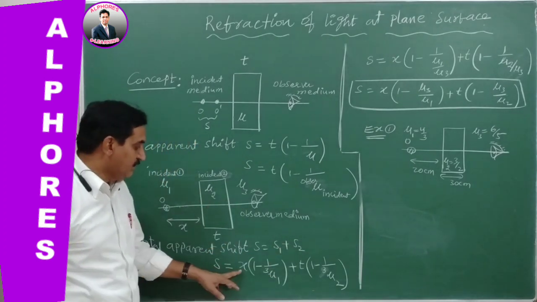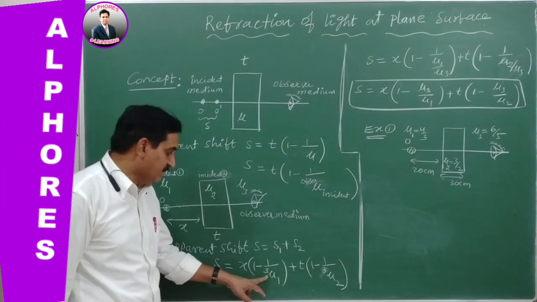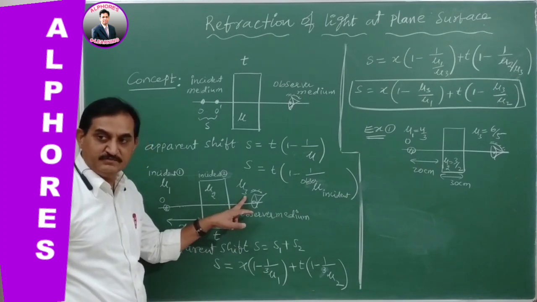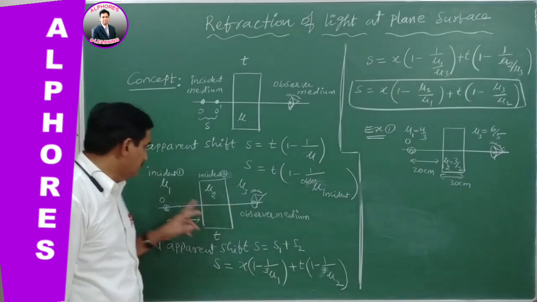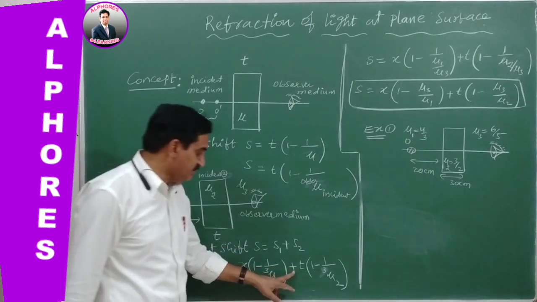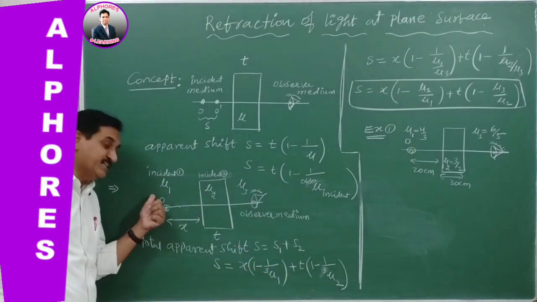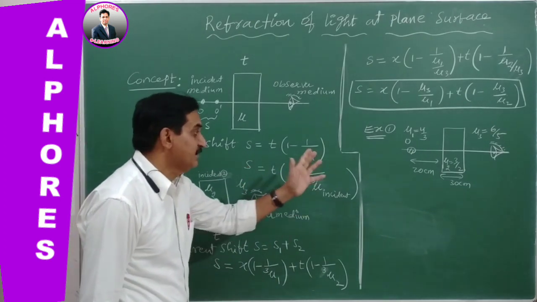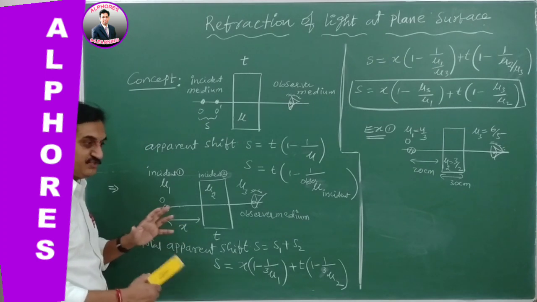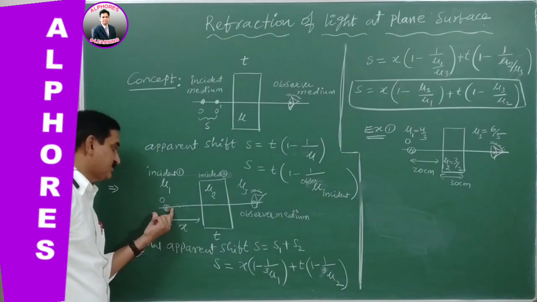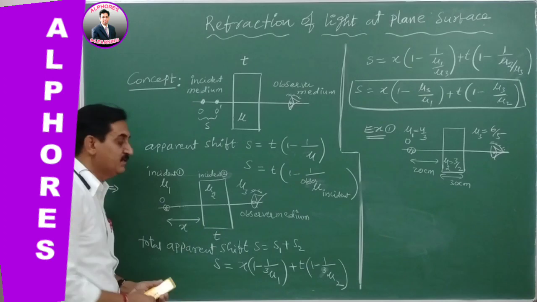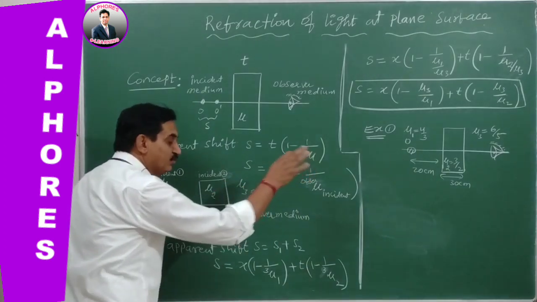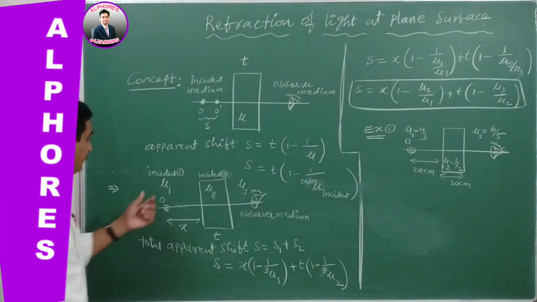S is equal to x of 1 minus 1 by mu 1 with respect to 3, where 3 is the observer medium refractive index and 1 is the incident medium, plus the next. So this is the first incident medium. The next incident medium: if so many glass plates are kept in touch with each other, then this is the first incident medium, this is the second incident medium. Suppose one more glass is kept here, that is the third incident medium, and so on. Therefore, here we have two media.